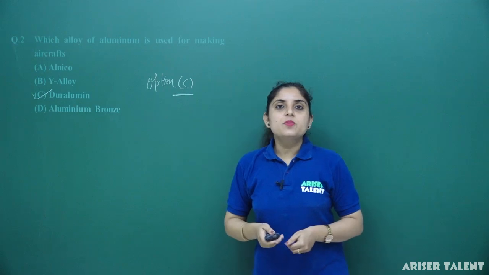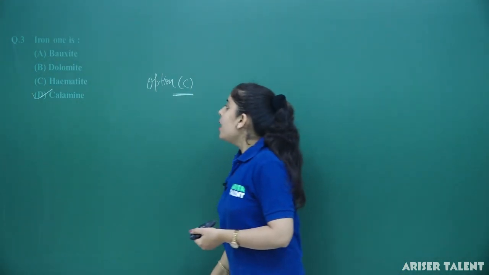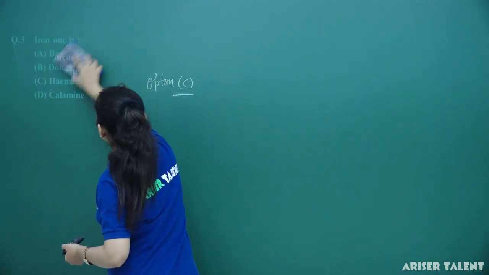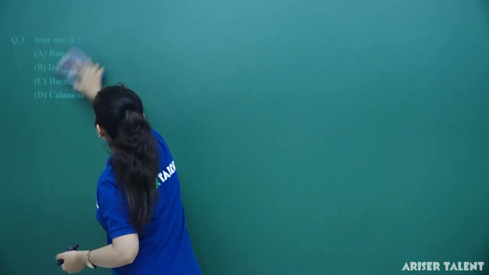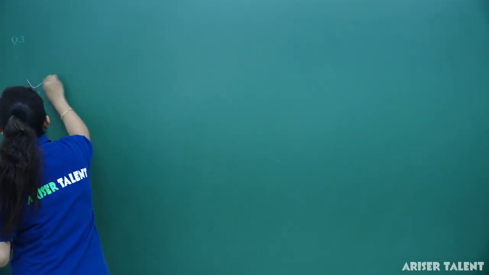Now, let's move forward to question number 3. Iron ore is a. Which is the iron ore among these? Bauxite, dolomite, hematite and calamine. Among these, the ore of iron is hematite, from which the iron is extracted. So the correct option here is option number C.